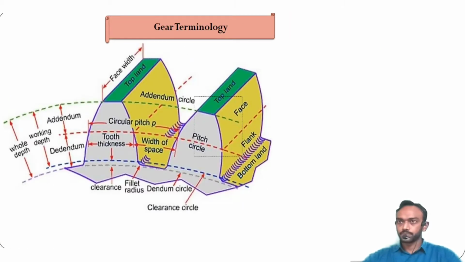The distance between the top of the tooth and the bottom in this case is called the working depth. What we are talking about with clearance is the top of the tooth of one gear and the bottom of the tooth of the opposite gear, meshing with it.